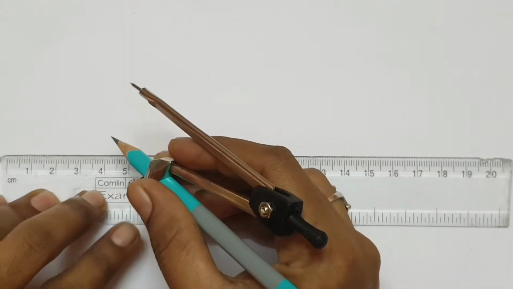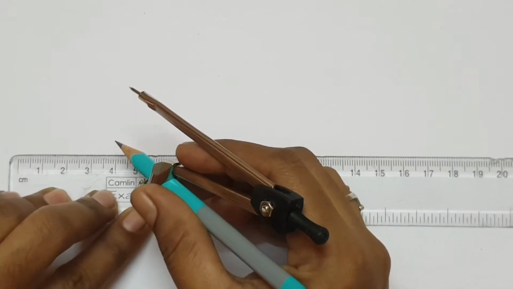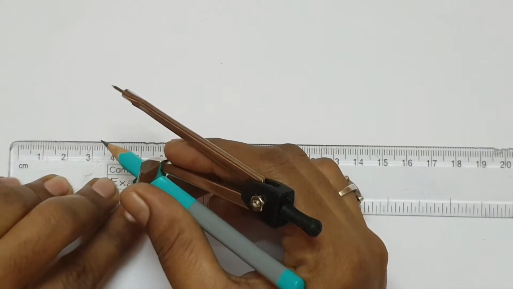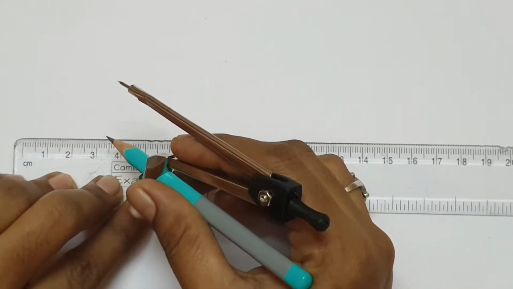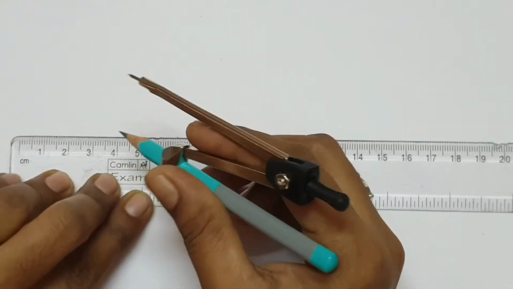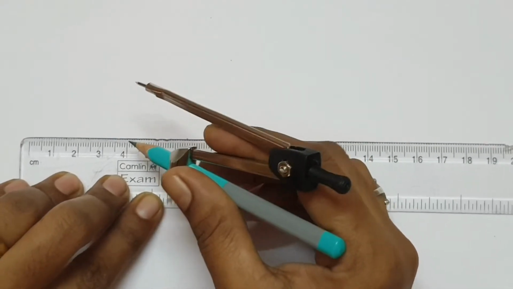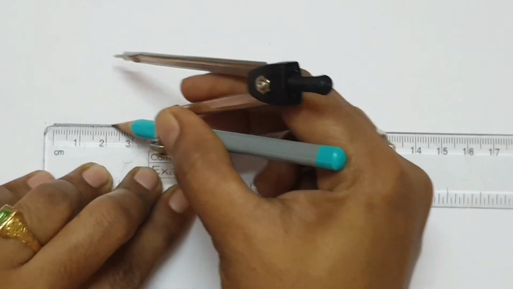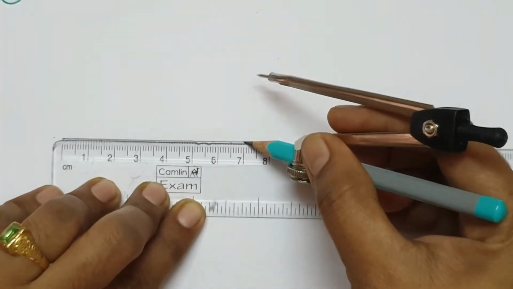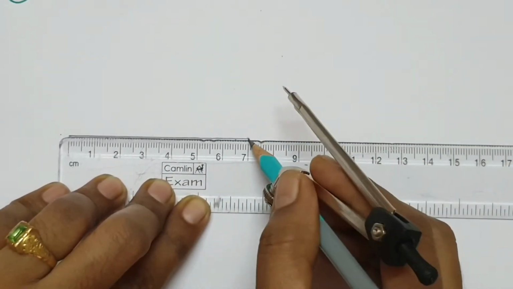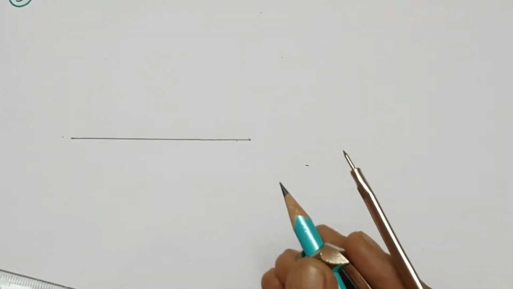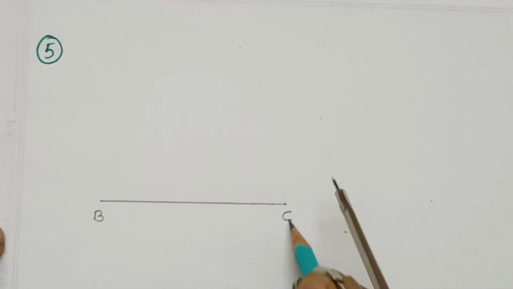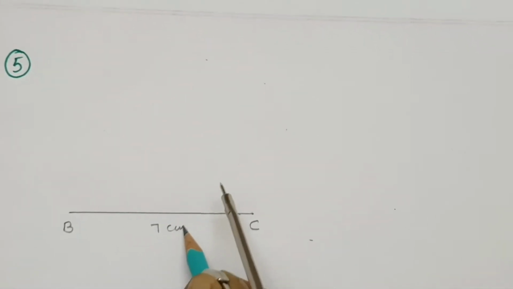First, draw a line segment BC equal to 7 centimeters. What is given? AB 4 centimeters, BC 7 centimeters, CA 3 centimeters. First draw BC 7 centimeters.